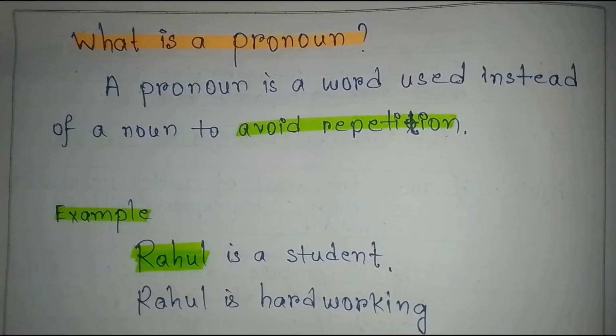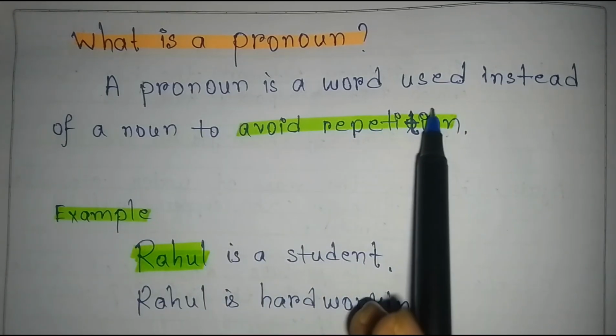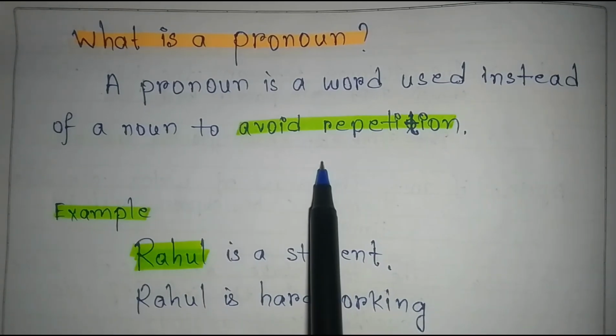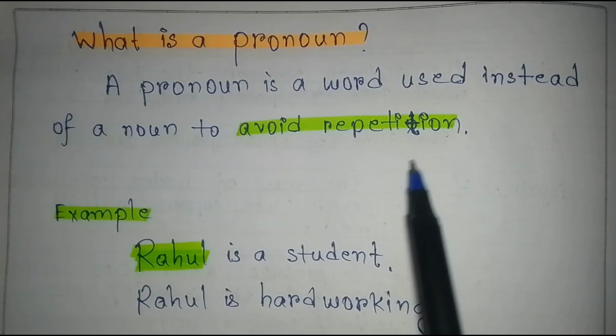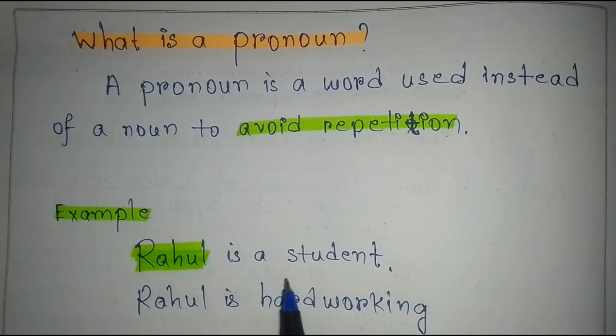Now let's talk about pronoun. What is a pronoun? A pronoun is a word used instead of a noun to avoid repetition. Example, Rahul is a student. Rahul is hardworking. Here we use the same noun Rahul two times.